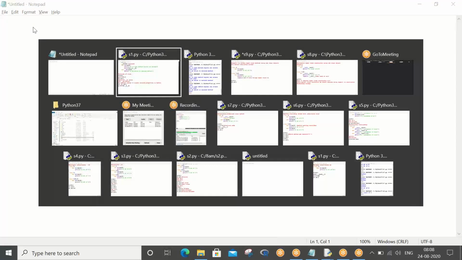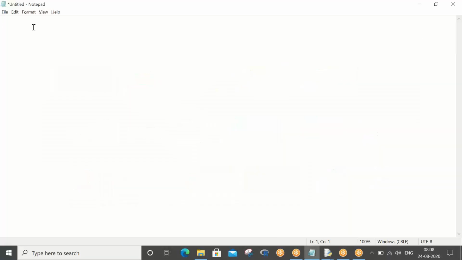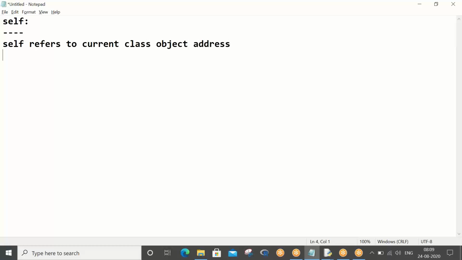So what is self? I think I have explained self many a time, but write down a couple of lines about self because we are going to see a concept which is inclined with this. Okay, so what is self? Self refers to the current class object. Self refers to the current class object address. Am I right or wrong?